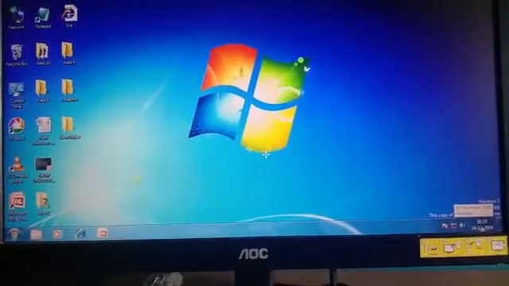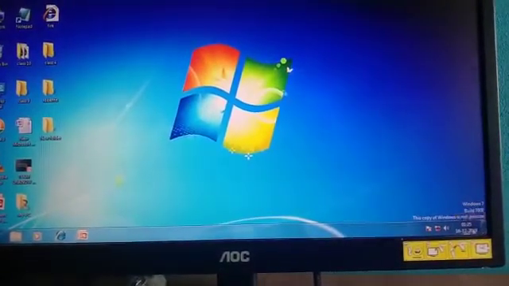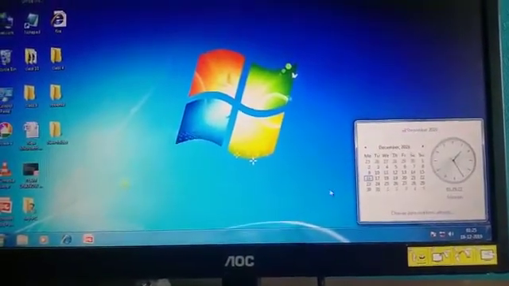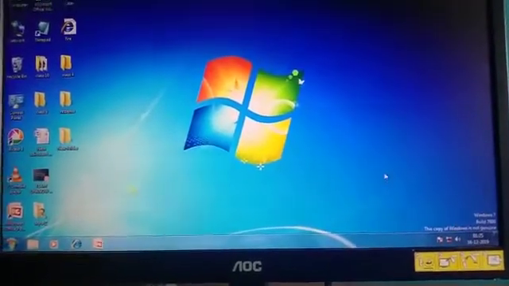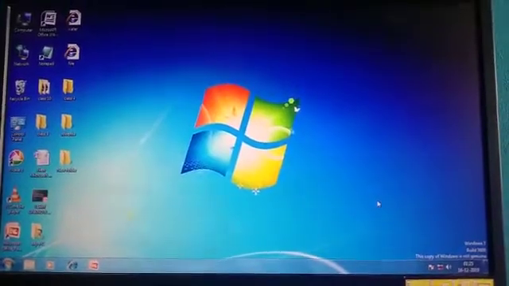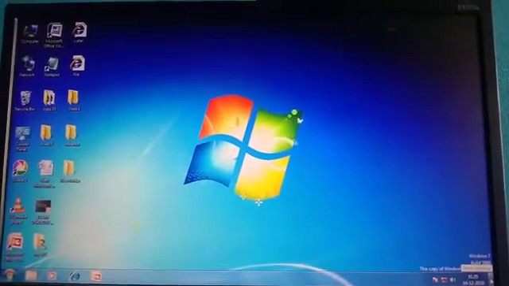System tray shows the date and time of the system. These are the date and time of the system that is shown in the system tray. Show desktop button. This is the show desktop button.